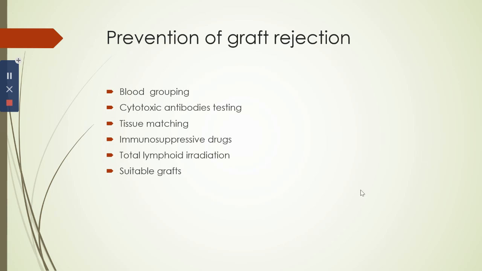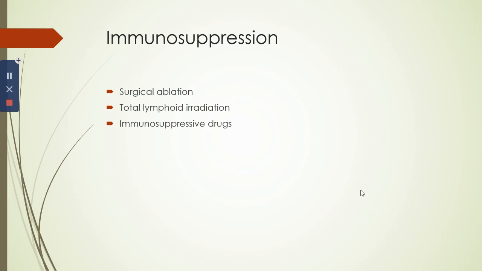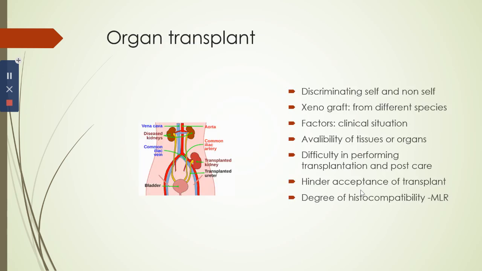Then immunosuppression. Immunosuppression is done by surgical ablation of the thymus, spleen, limbs. Total lymphoid irradiation: the bone marrow is shielded, and the irradiation is done on the lymphoid tissue, and it is not applicable to humans. Then use immunosuppressive drugs. Antimitotic drugs which are toxic to bone marrow are used, but they should be used with extreme caution.